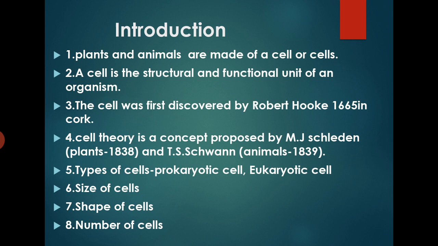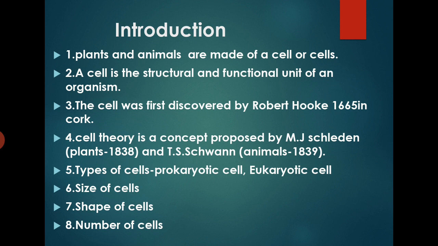Introduction. Plants and animals are made up of a cell or cells. A cell is the structural and functional unit of an organism. The cell was first discovered by Robert Hooke in 1665 in cork. Cell theory is a concept proposed by M.J. Schleiden for plants in 1838 and T.S. Schwann for animals in 1839. All organisms are assembled out of cells. Cells are organisms. They arise from pre-existing cells and the activities of an organism are the outcome of individual cells.